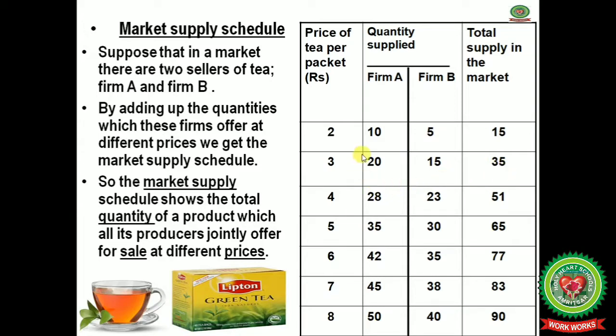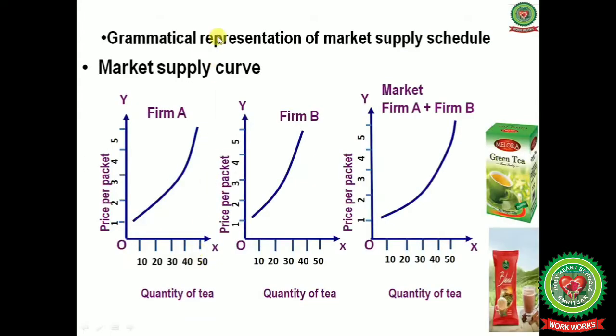In this way we can calculate the market supply for the commodity. So the market supply schedule shows the total quantity of a product which all its producers jointly offer for sale at different prices.